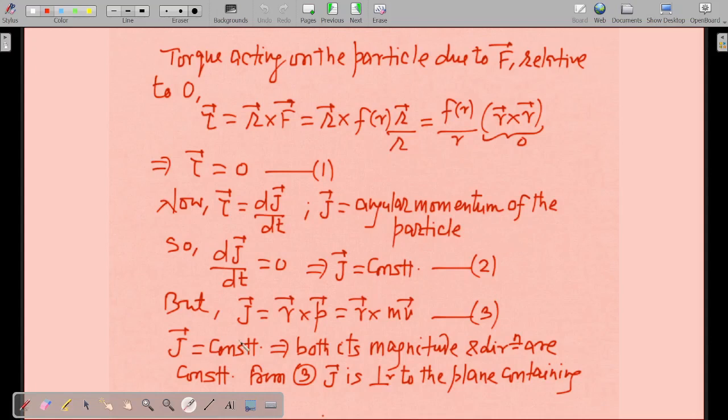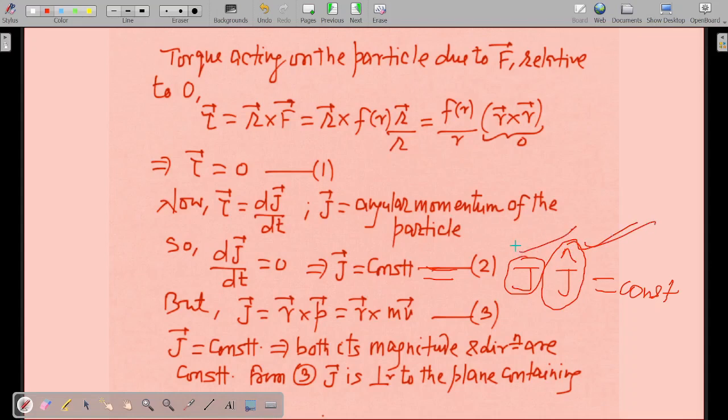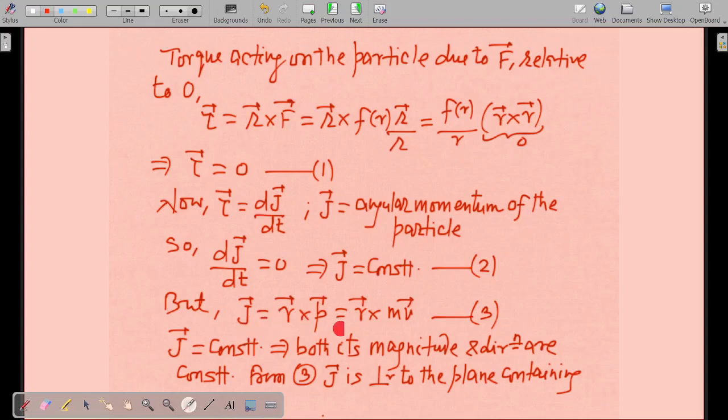J vector can be written as its magnitude times J hat. If J hat is constant, then the direction is not changing, and the magnitude is not changing, so both magnitude and direction are constant. Now J vector equals r cross p, so r cross mv. J is constant, both its magnitude and direction are constant. Now, from equation 3, what is the thing?